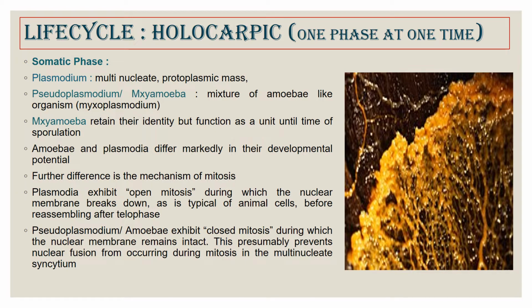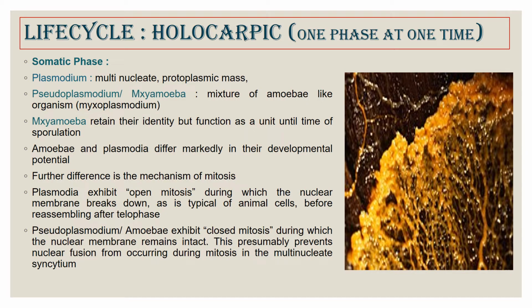Now the life cycle of slime mold is holocarpic, which means that the somatic phase is succeeded by the reproductive phase, which is again succeeded by the somatic phase. The somatic phase and the reproductive phase do not occur together at a time.